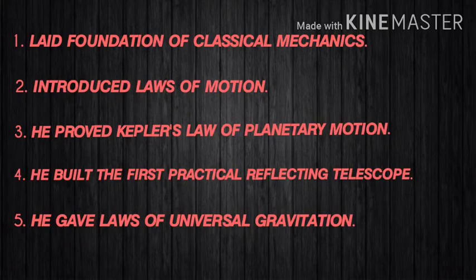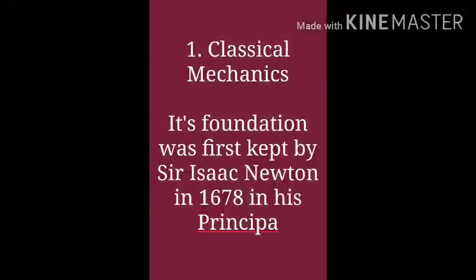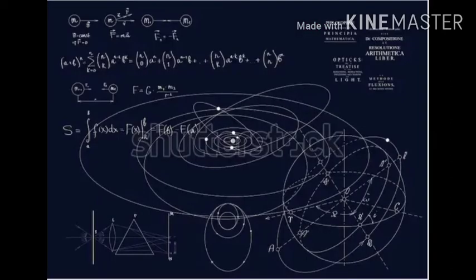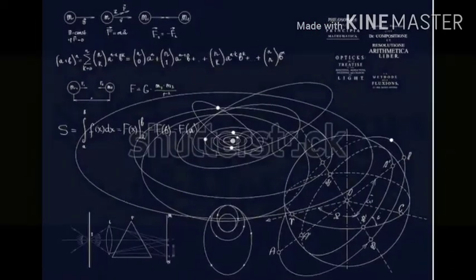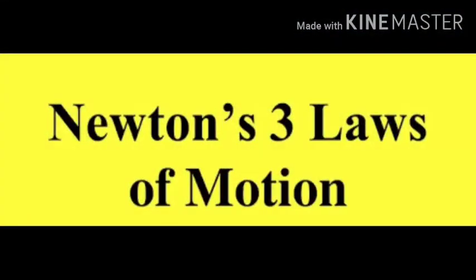So starting with the foundation of classical mechanics. The foundation of classical mechanics was first kept by Sir Isaac Newton in 1678 when he published his book Principia. The classical mechanic is now well known all over the world. Now moving towards his most popular theory, Newton's three laws of motion. Now let me tell you the three laws of motion.